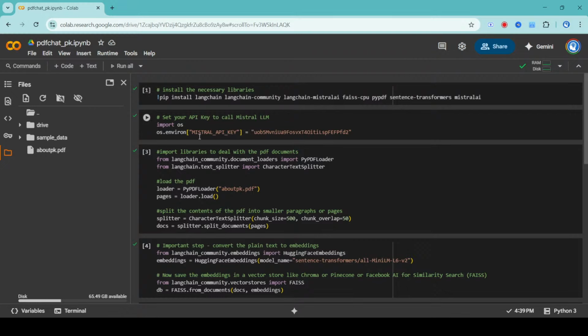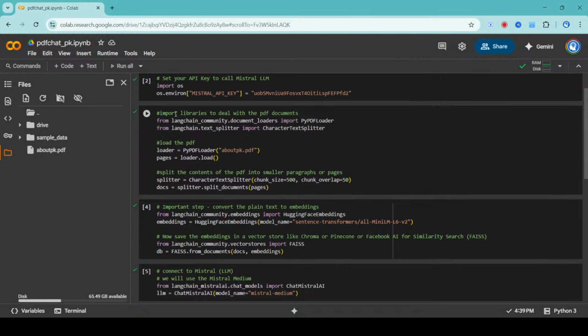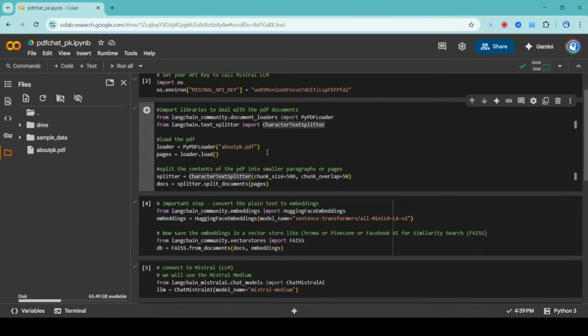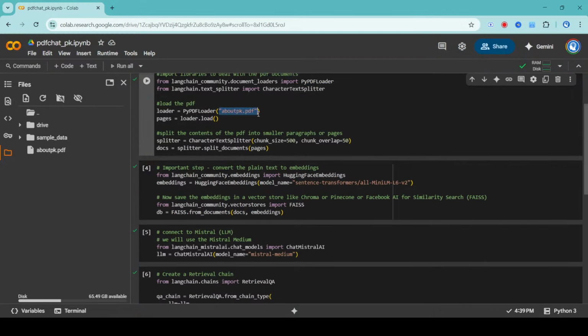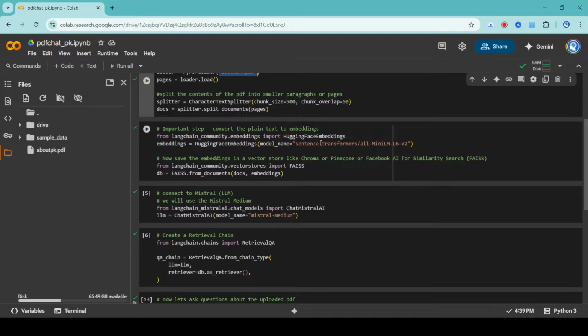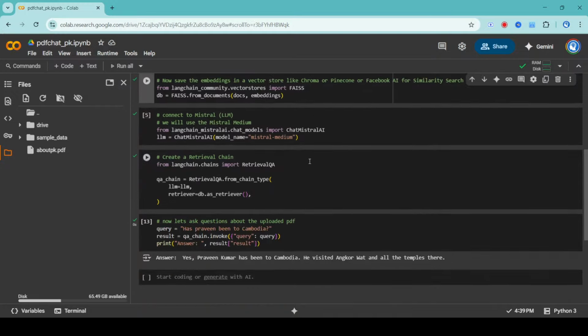Pip install. After that, set the environment. Then import all the libraries, like loading the PDF and the splitters. And this is the PDF I gave. If you give a different PDF, it will search that PDF. Then split them to send to the LLMs later. Hugging Face embeddings is what I'm using for converting to embeddings, and FAISS is the database that I used. Everything is ticked now. Earlier there was a small error.